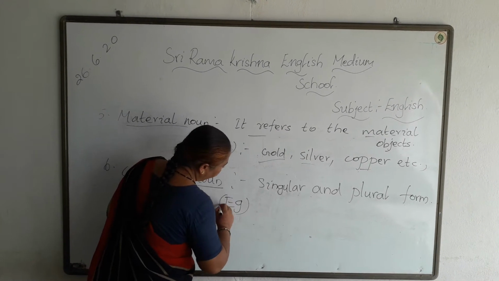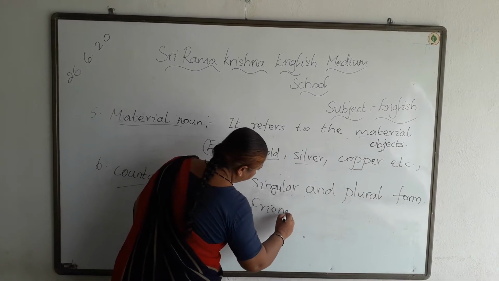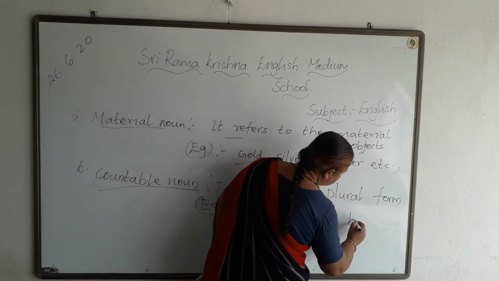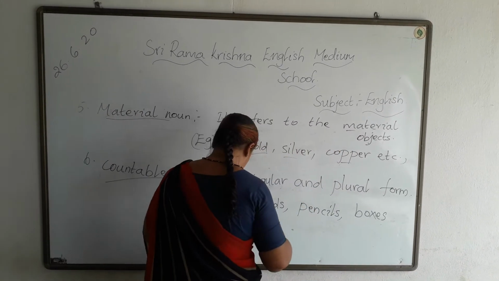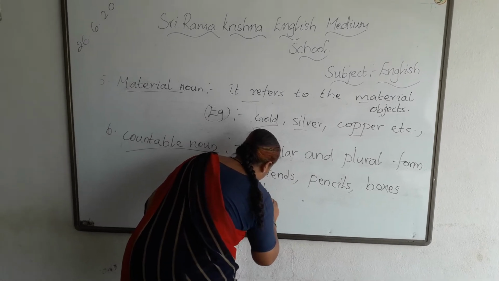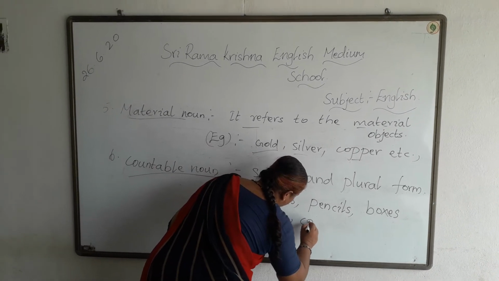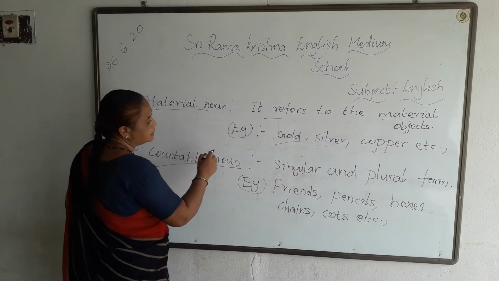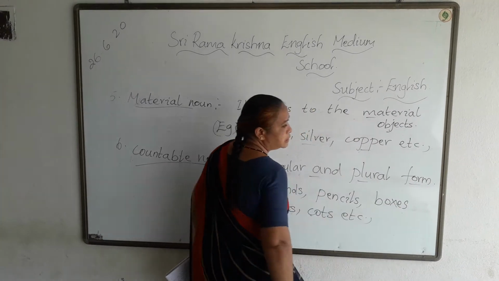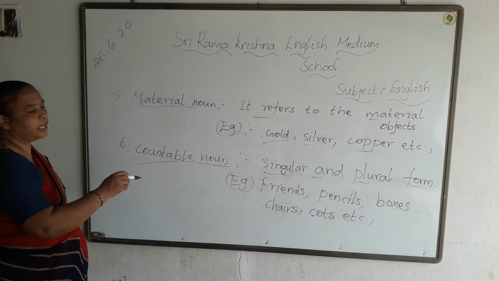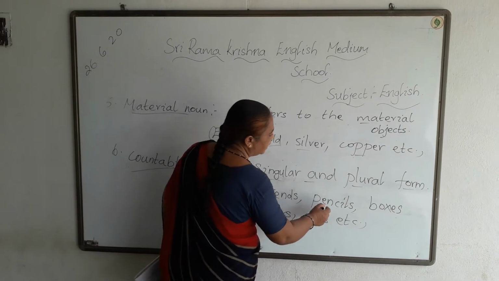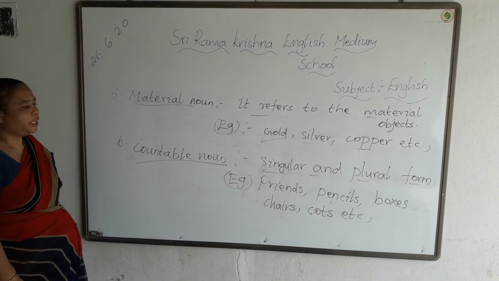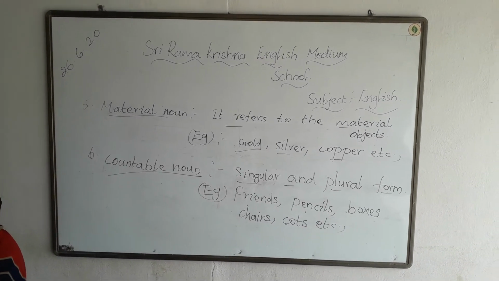Example, friends, pencils, boxes, next. Many things you can say. Chairs, pots, etc. Okay, which can be counted. Next comes the countable noun. It has both singular and plural form. This countable noun has both singular and plural form. Example, friends, pencils, boxes, chairs, pots, etc. Many things you can say. Flowers. Okay, all these things you can include. These come under countable noun.